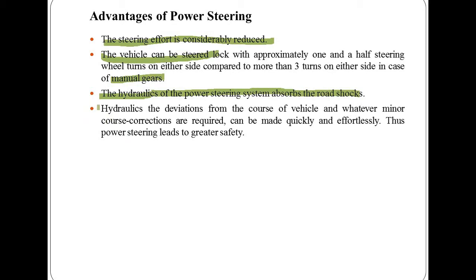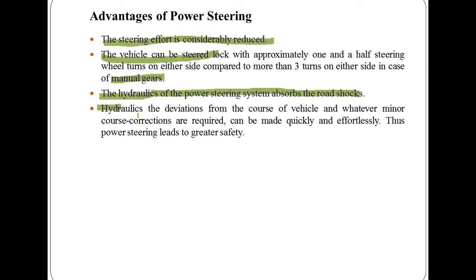Then fourth advantage, generally in manual steered vehicle, tire failures and maladjusted brakes often cause violent vehicle pull to either side. Since the effort required and the response is poor, the driver is often unable to avert accident.